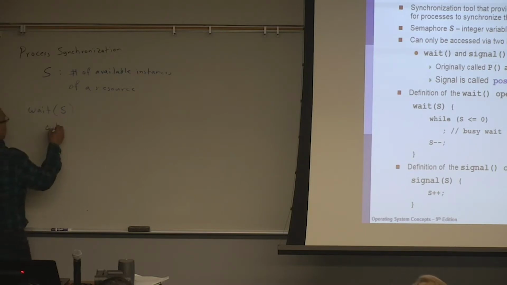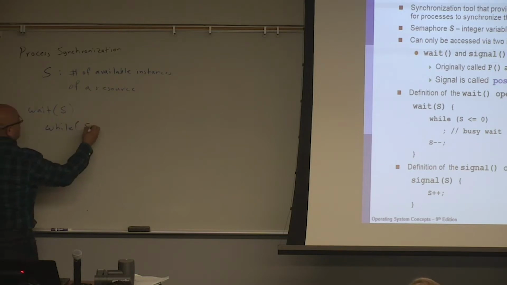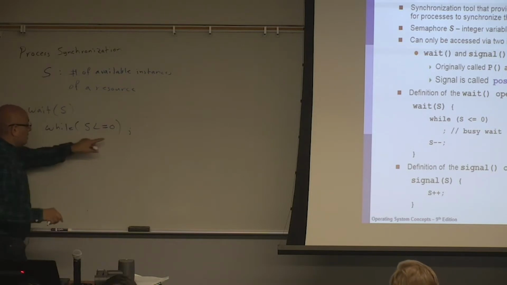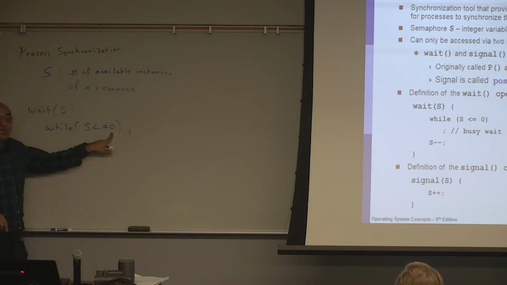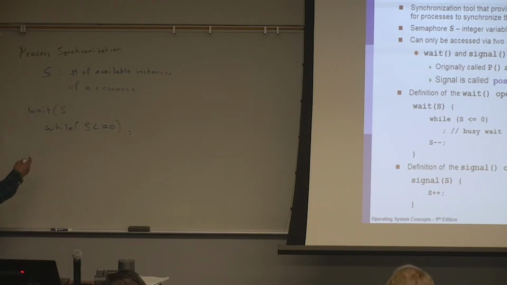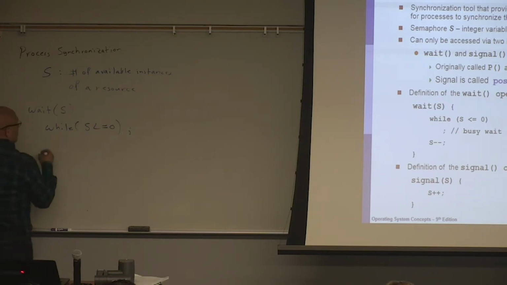I will be waiting while S is less than or equal to 0, which means that no instances of this resource are available. As long as no instances are available, I'm going to wait. Then when S becomes greater than 0, I will proceed.